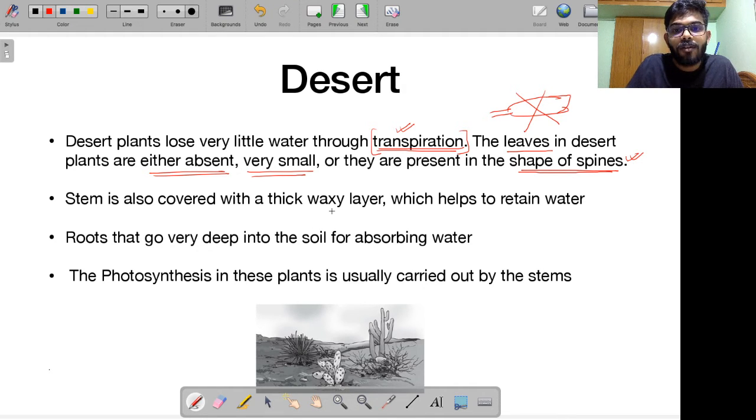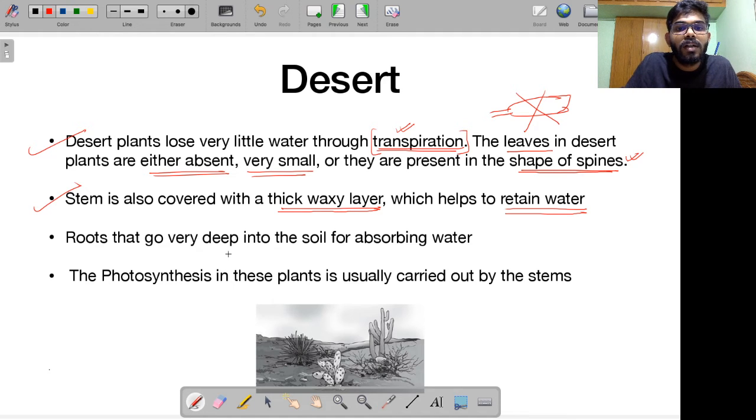Stem is also covered with a thick waxy layer. Right? Why is the stem covered with a thick waxy layer? This also helps it to retain water. Stem also wants to retain as much water as possible. It doesn't want to shed water. It doesn't want to lose water. So that is why it is covered with a thick waxy layer.